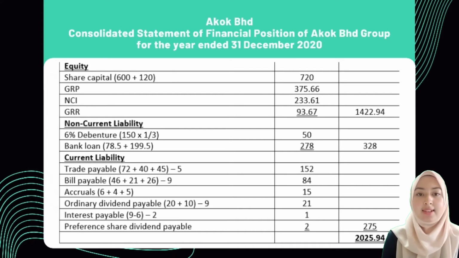Next, non-current liabilities, 6% debenture, 150 times 1/3 because MAS only recorded for 8 months, and get a total of 50 million. Bank loan is 278 million. For current liabilities, total of trade payable is 152 million, total of bill payable is 84 million, accrual is 15 million, ordinary dividend payable is 9 million, which is got from 90% times 10 million, and the total is 21 million. Preference share dividend payable is 2 million, and lastly interest payable 1 million. So the total of equity and liabilities is 2025.94 million, which is same with the total of asset.